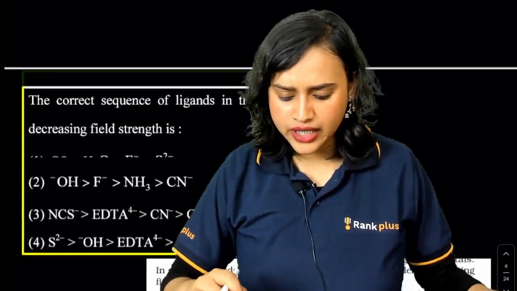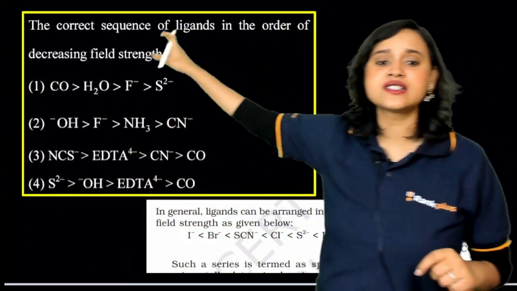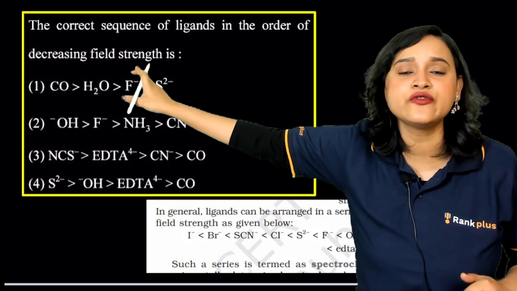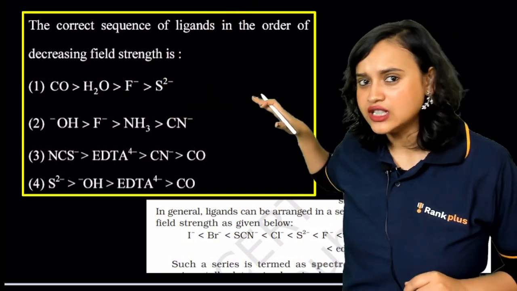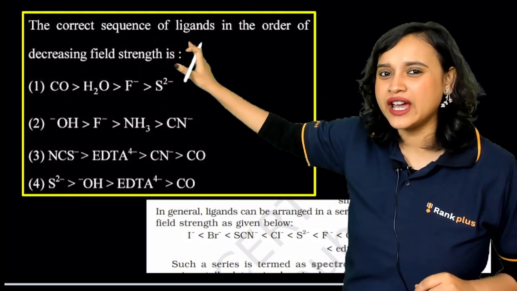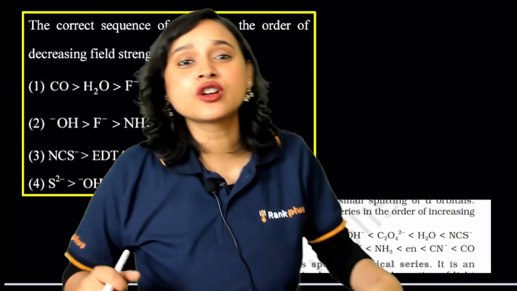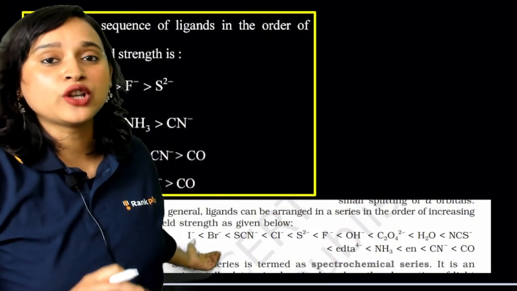Similarly, let us go to the next question. The next question is: the correct sequence of ligands in the order of decreasing field strength. What do we have? This question is from the spectrochemical series of ligands, and this is from your coordination compounds chapter.